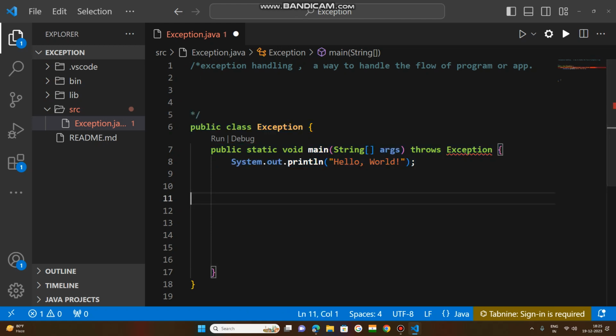If an exception occurs at the 11th line, there is a stop. What is an exception? As per the dictionary, exception means abnormal condition.